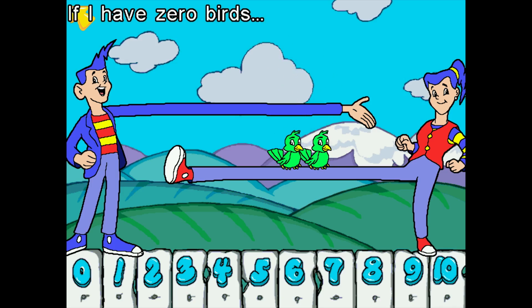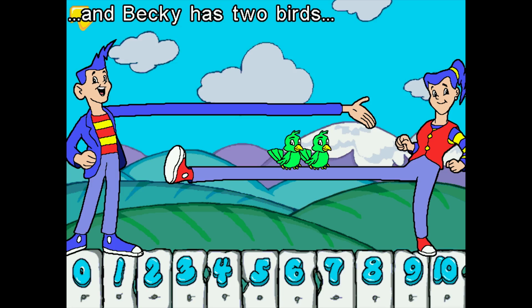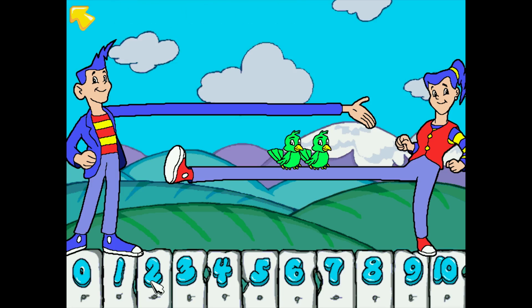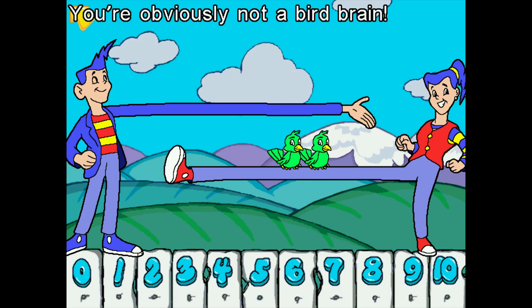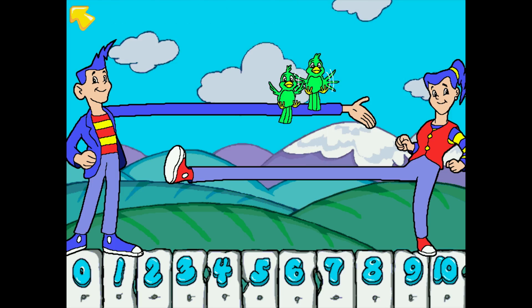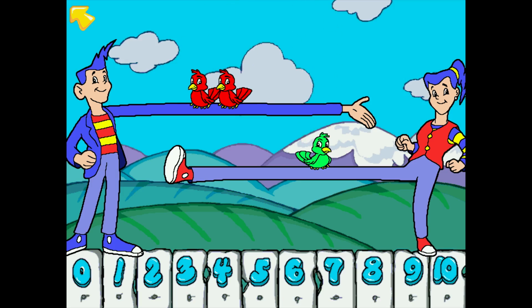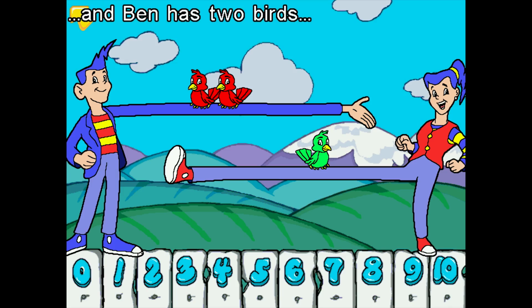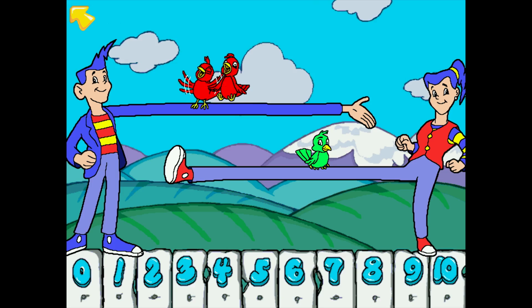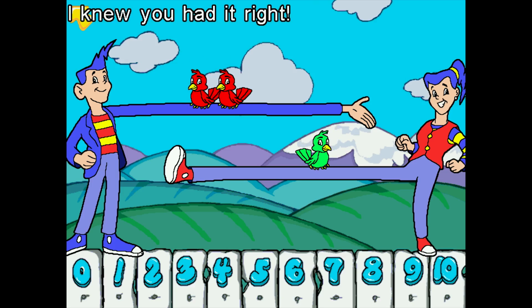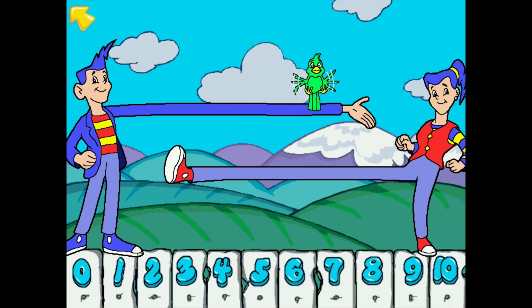If I have 0 birds and Becky has 2 birds, how many birds in all? This again is just addition. You're obviously not a bird brain. If I have 1 bird and Ben has 2 birds, how many birds in all? 3. I knew you had it right. Like how the birds dance when you get it right.